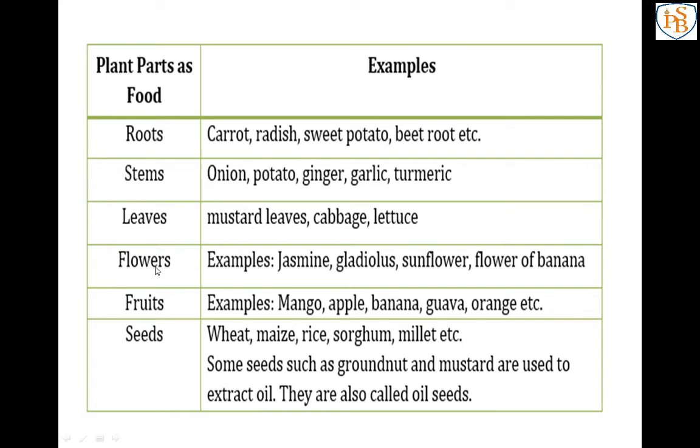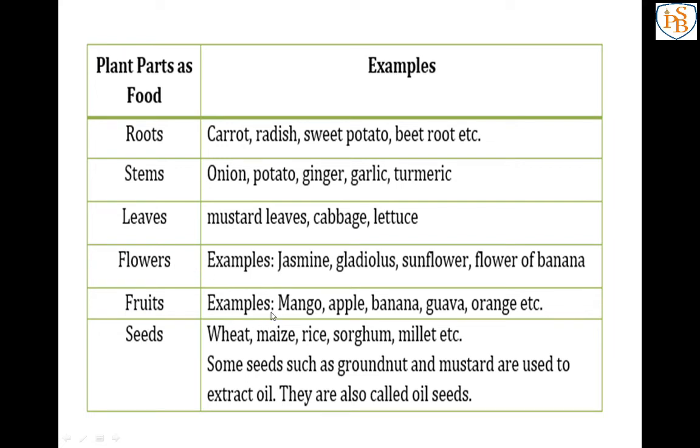Next one, some flowers are there. We are eating some flowers also as our food. For example, the flower of banana, which is very famous in our Konkan. Next one is sunflower, jasmine, gladiolus. These are some flowers from which we can make oil. So these are the flowers we are eating.